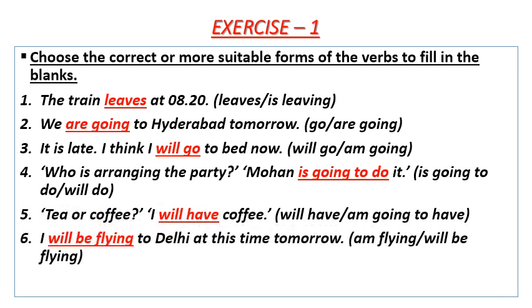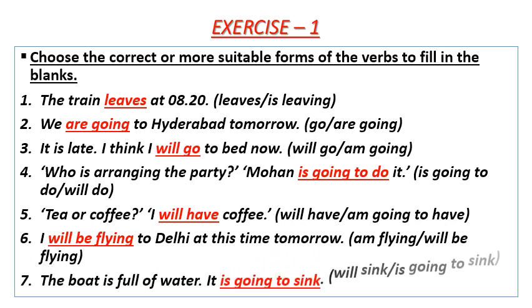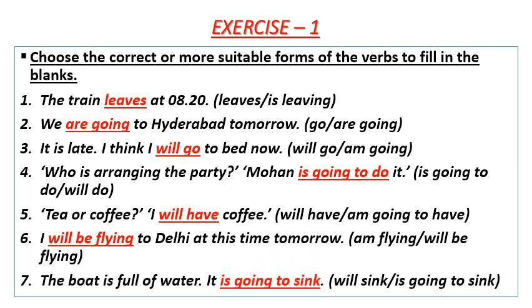Number 6. I dash to Delhi at this time tomorrow. Answer is will be flying. Here, future continuous tense is used when the future action is the result of a previous decision or arrangement. Number 7. The boat is full of water. It dash. Answer is going to sink. Here, the going to form is used to talk about what seems to be likely or certain when there is some evidence for it now.